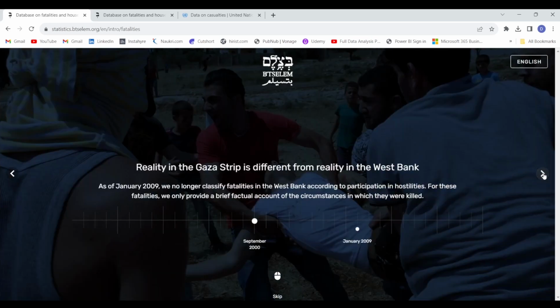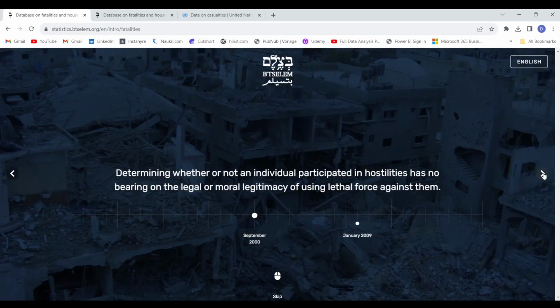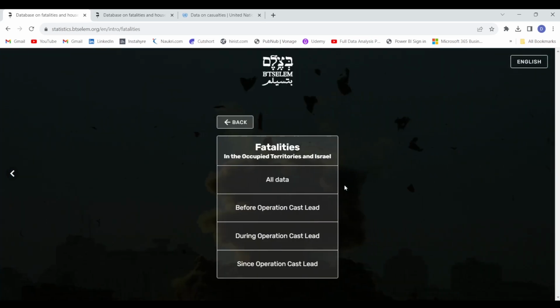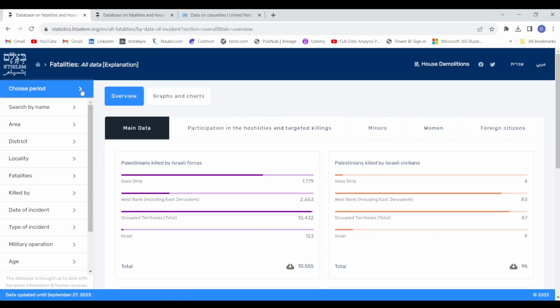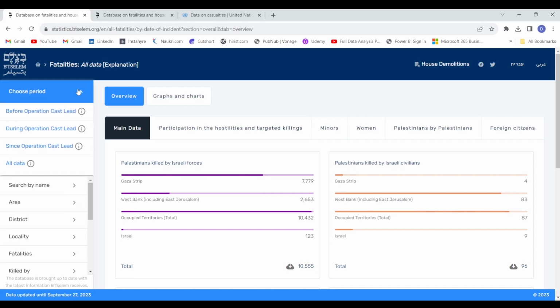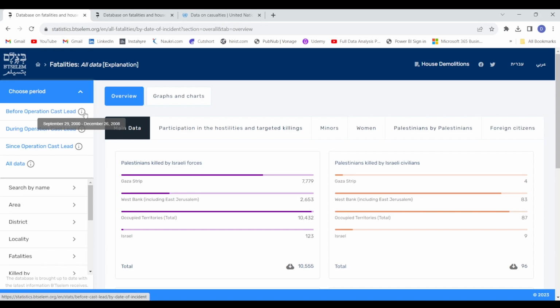And once you've gone through all these paragraphs, all these pages, you are required to click here on all data. Then when you click here on choose period, you can see that here we have before Operation Cast Lead. If I click on this info tip, you can see that before Operation Cast Lead refers to the period September 29, 2000 to December 26, 2008.